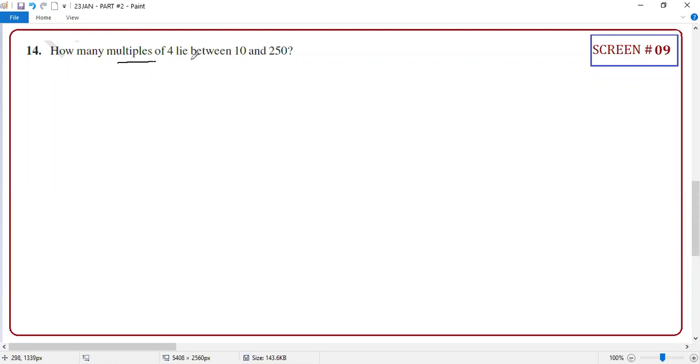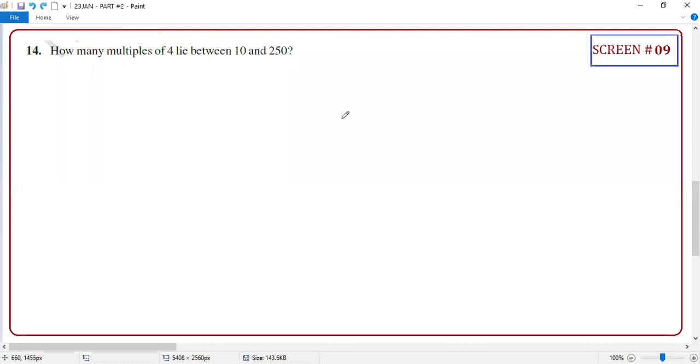So, how many multiples of 4 lie between? Many students have a problem with multiples of 4. Sir, divisible by 4 or 7, is it okay? What is a multiple of 4? Guys, both mean the same. A multiple of 4 means the number is divisible by 4. Yes or no? Yes, both are the same.